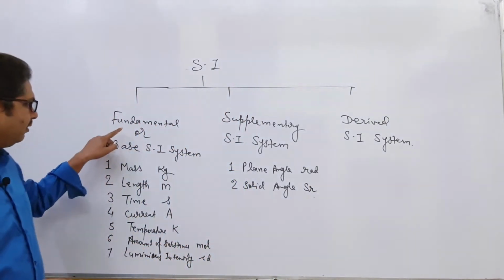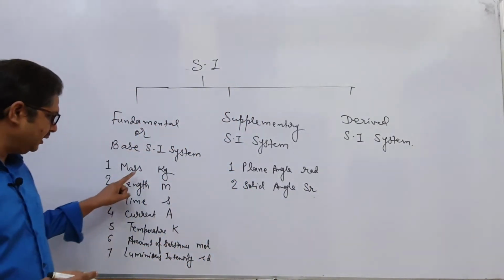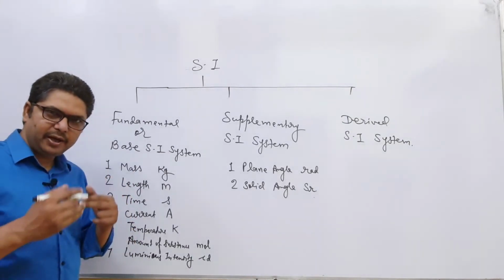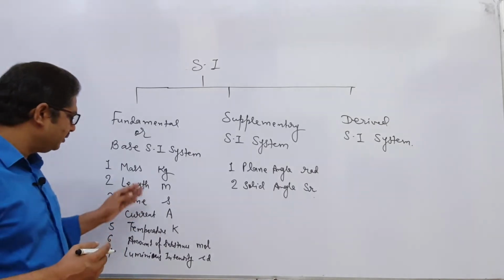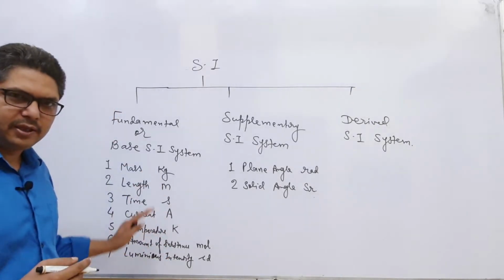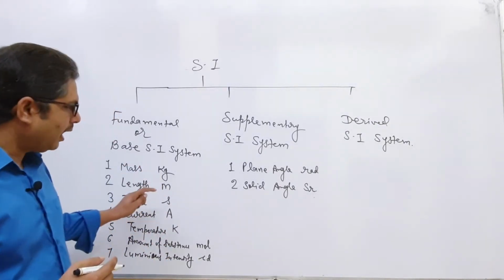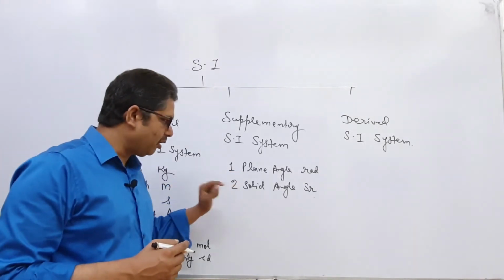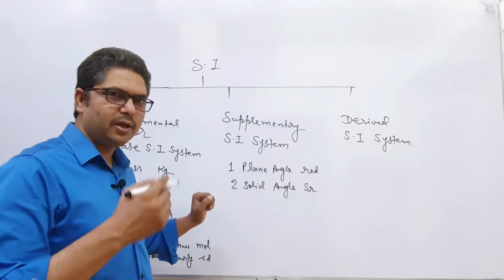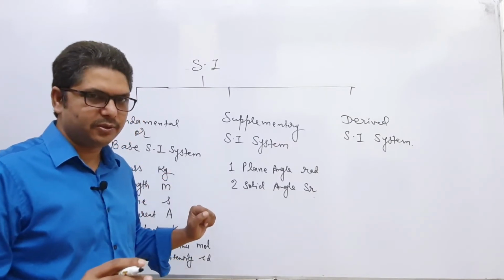So these are fundamental SI system. These systems are independent of others. This means that they do not depend on others, and they have dimension. And these systems are also independent, they do not depend on others, but they do not have dimension.